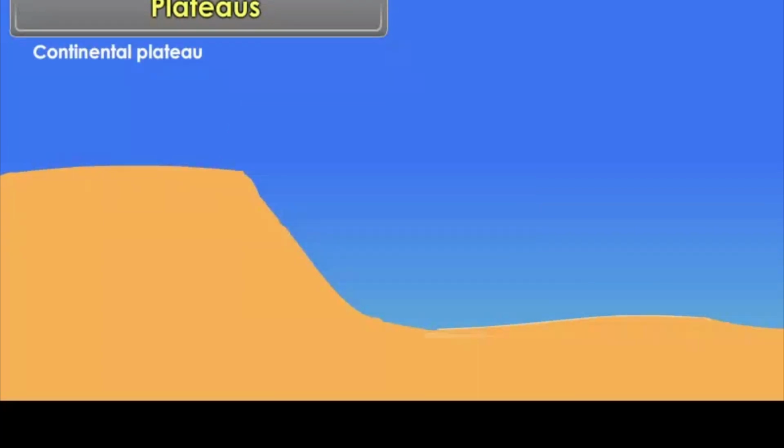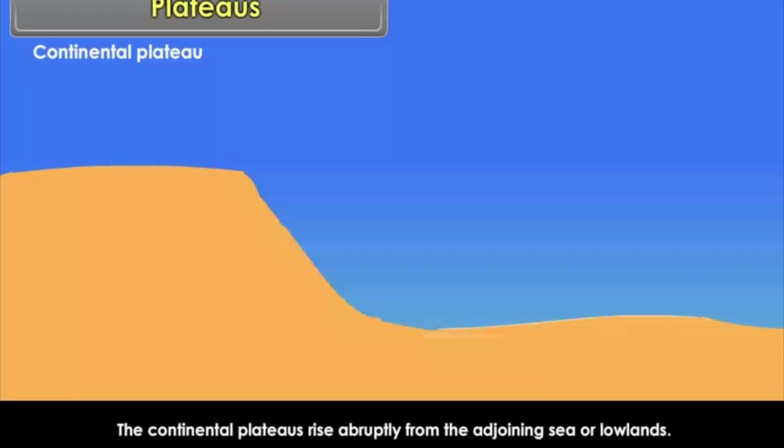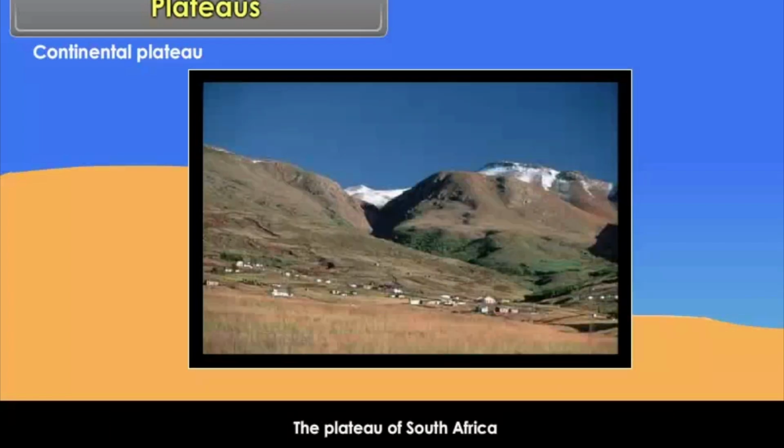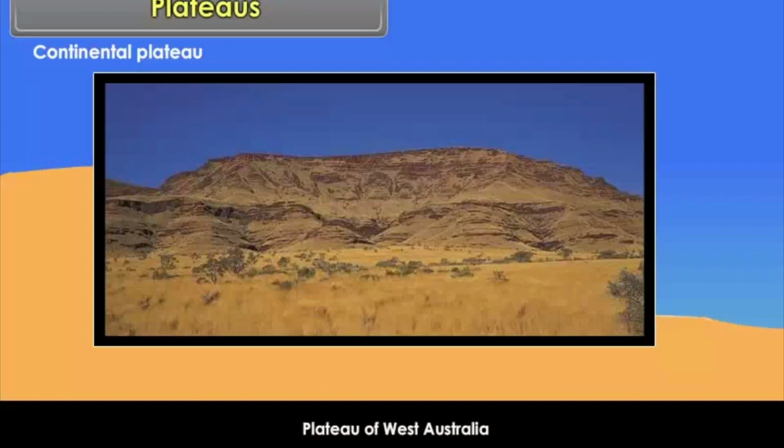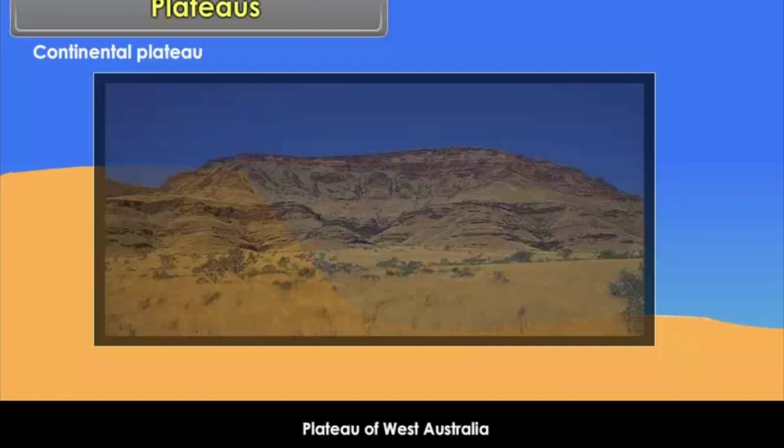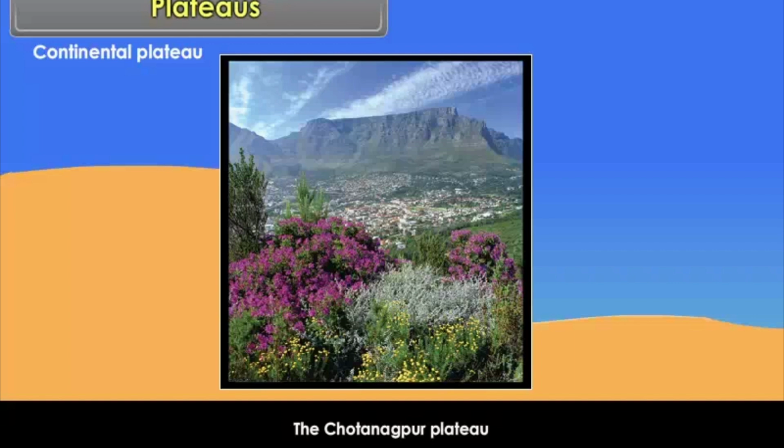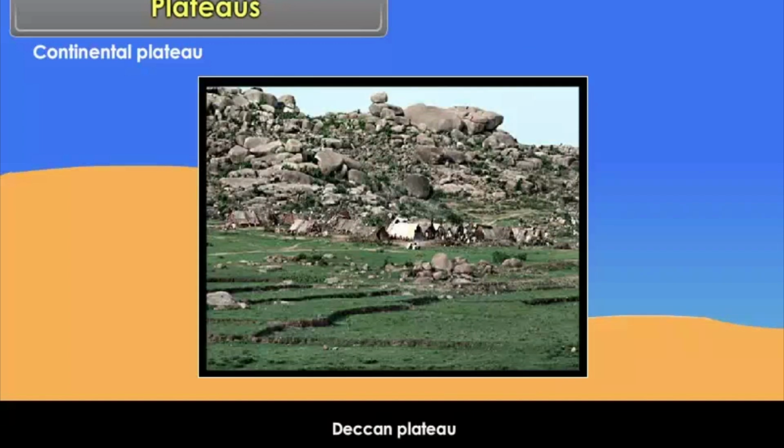Continental plateau. The continental plateaus rise abruptly from the adjoining sea or lowlands. The Plateau of South Africa, Plateau of West Australia, the Chota Nagpur Plateau, and the Deccan Plateau are some examples of this type of plateau.